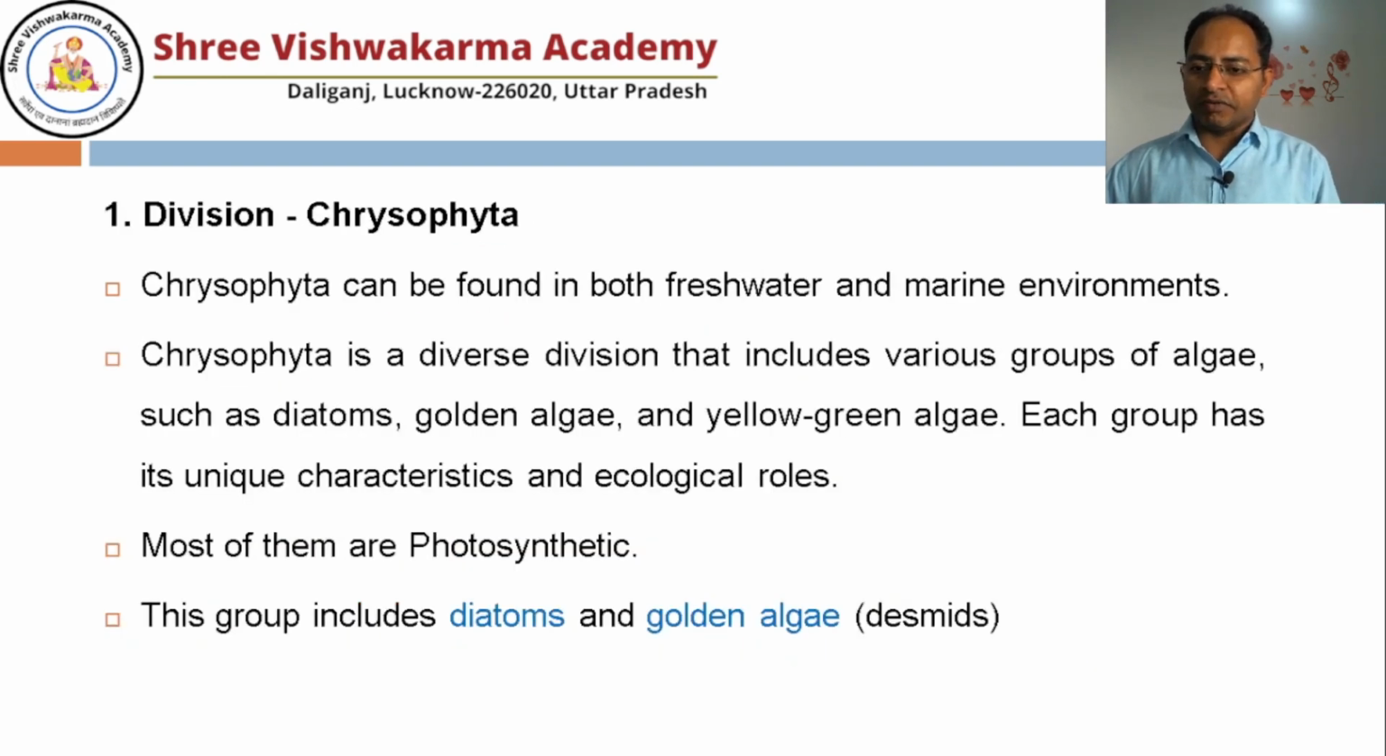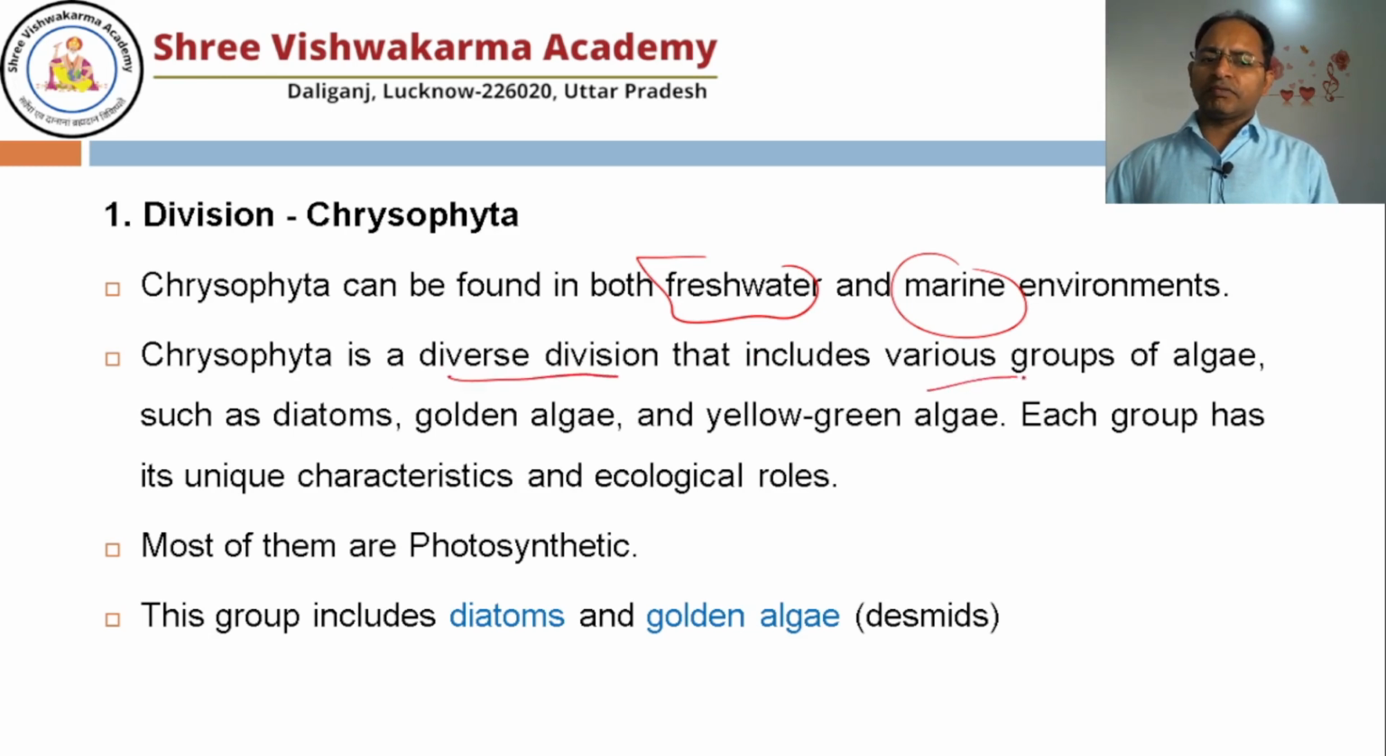First we'll discuss the division Chrysophyta. Chrysophyta can be found in both freshwater and marine environments. All right. Chrysophyta is a diverse division. Lots of groups of protists are present. Here it is written groups of algae, but they are not true algae, they are plant-like. Just like diatoms, golden algae and yellow green algae. As the name suggests, it is gold algae and yellow green algae. You might be confused that these are algae, but actually they are not true algae. They are algae-like. So don't get confused.